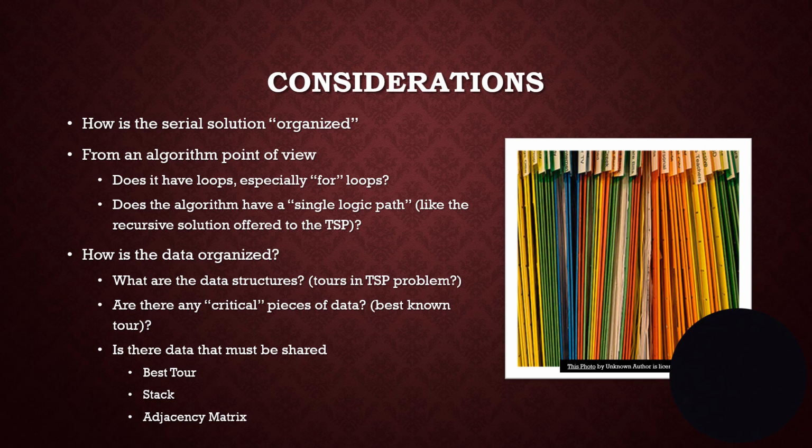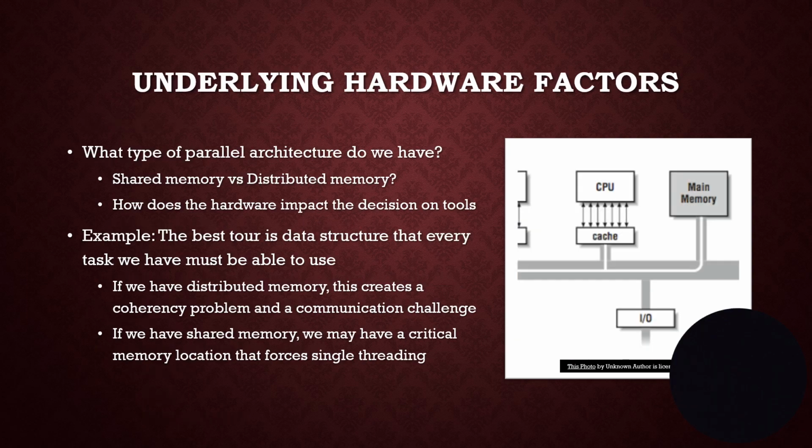And then we begin to say, what are the data structures? Are there any shared ones? And in this case, the best known possible tour, all of the processes or all of the threads are going to have to know at any given time, what is the best tour we found so far? Because when they find a tour, they're going to compare it to that best tour. So there's a piece of critical data that has to be shared. So this is something that you'd have to think about when you are going through.